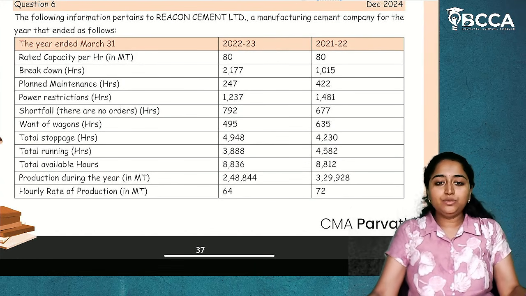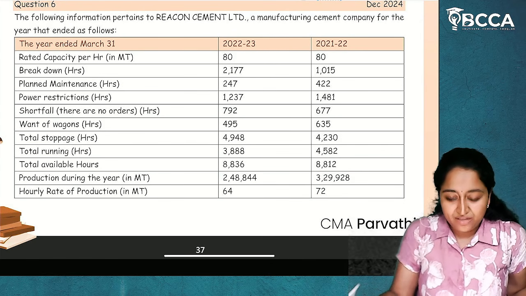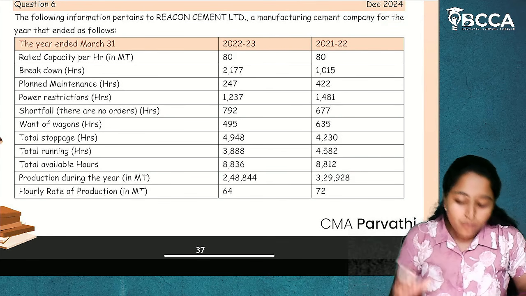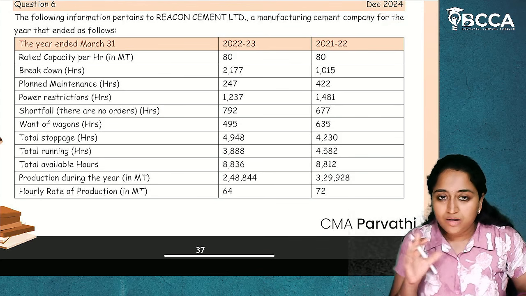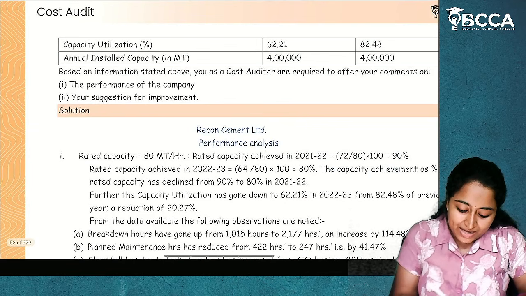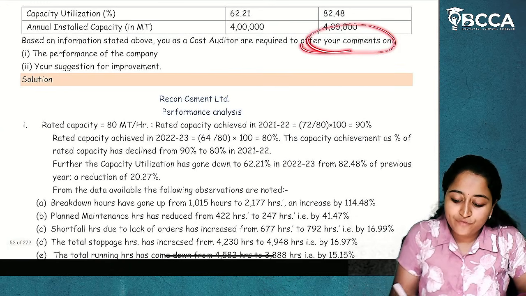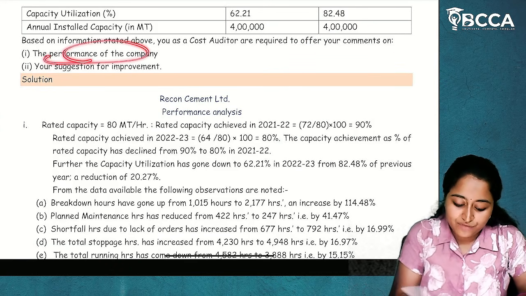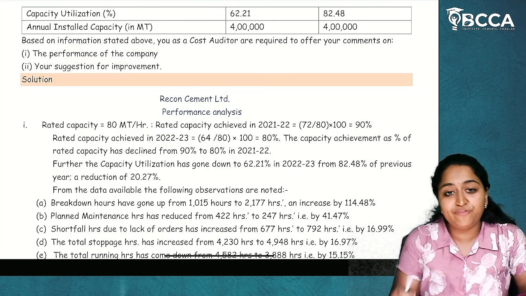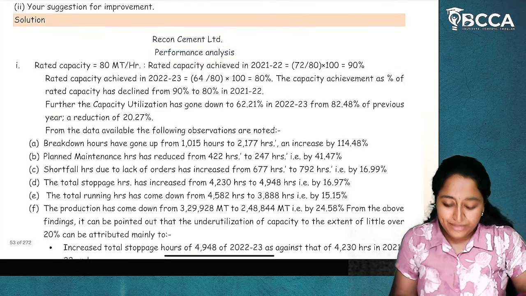Now, coming to the next question, question number 6. This was tested in a previous attempt, December 2024, a recent attempt question. Now, what is this? Simple, nothing complicated. All the capacities are given to us, and based on the information stated above, you as a cost auditor are required to offer your comments on the performance of the company and your suggestions for improvement. So, we are to calculate the performance of the company. See how the performance analysis will be done.